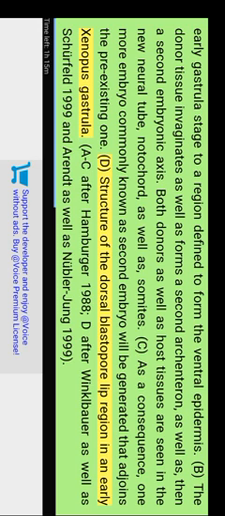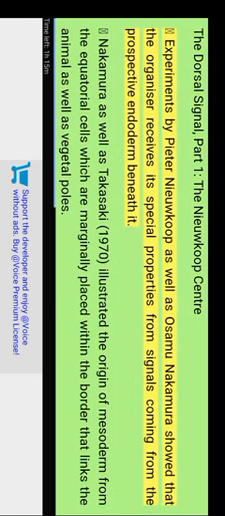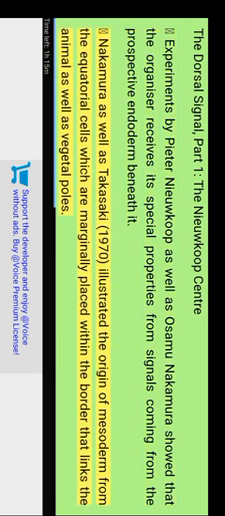Deep structure of the dorsal blastopore lip region in an early Xenopus gastrula. A to C after Hamburger 1988, D after Winklbauer and Schürfeld 1999 and Arendt and Nübler 1999. The dorsal signal, part 1, the Nieuwkoop center. Experiments by Pieter Nieuwkoop and Osamu Nakamura show that the organizer receives its special properties from signals coming from the endoderm beneath it.